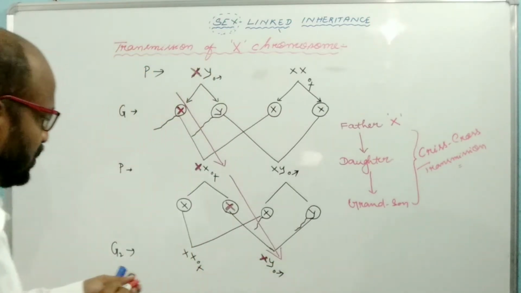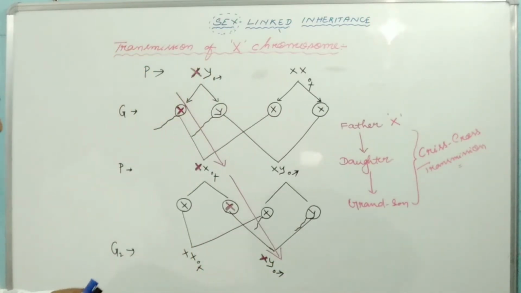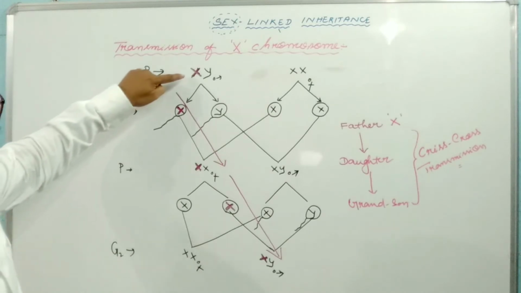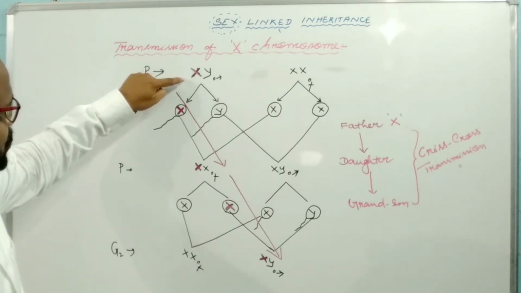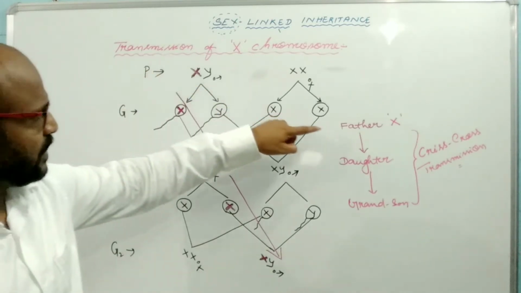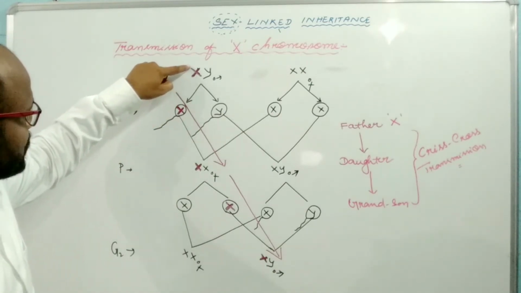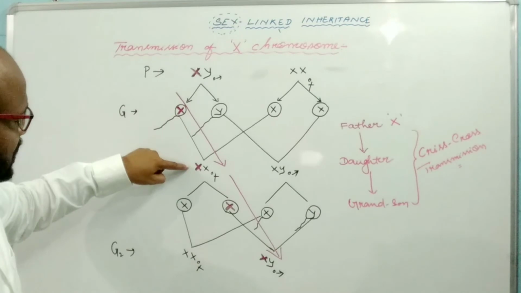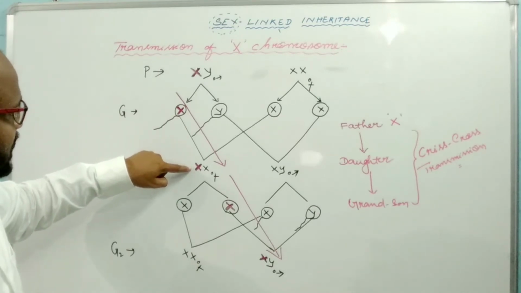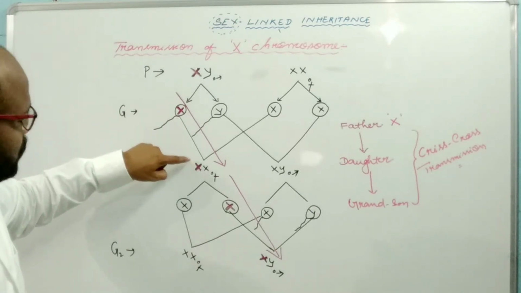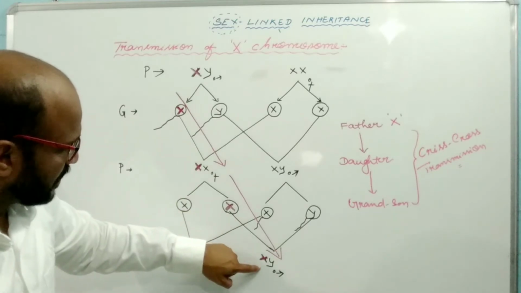It means that those genes present on this X chromosome will transfer from father to daughter. So those genes present on the X chromosome will appear in the daughter, and those genes present in the daughter will transfer to the grandson.